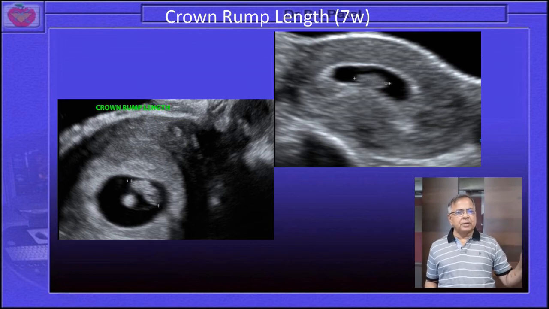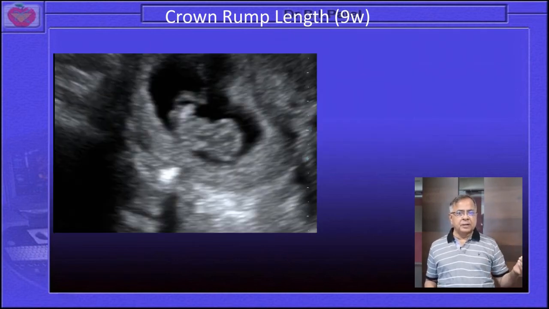You can appreciate in the first image an amnion covering the fetal pole, while over here in the transabdominal sonography, because of the full bladder, we are able to see these things, but the detailing of the pregnancy we may not appreciate like in transvaginal sonography. Even there is a little difference in the measurement. So always utilize up to 12 weeks of the pregnancy the help of transvaginal sonography.